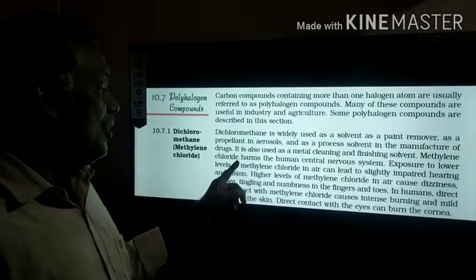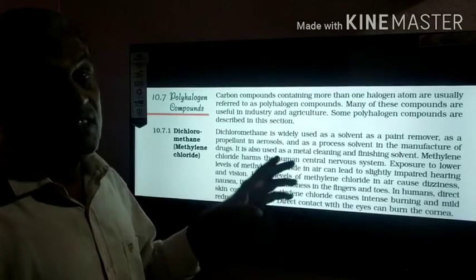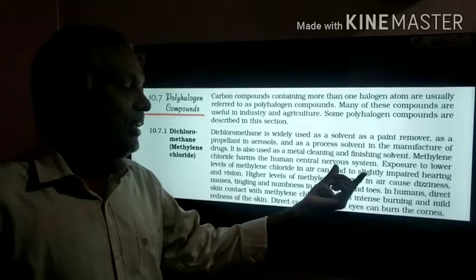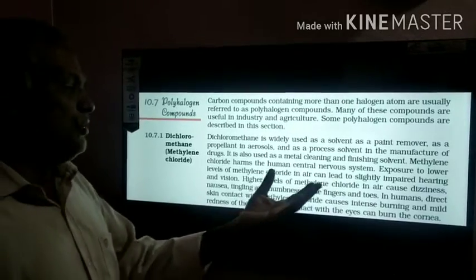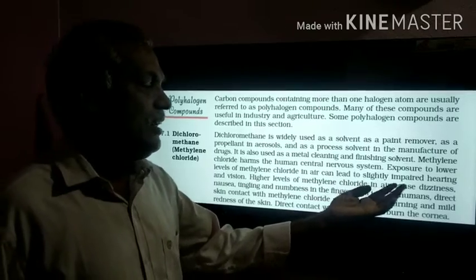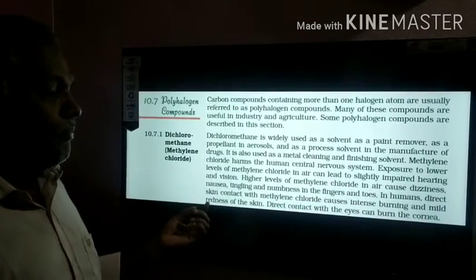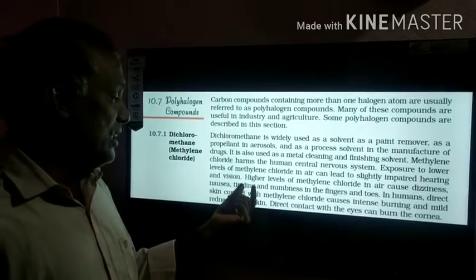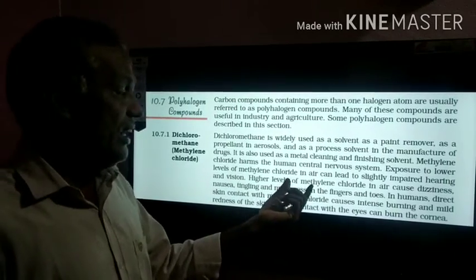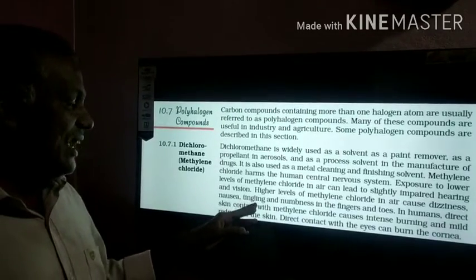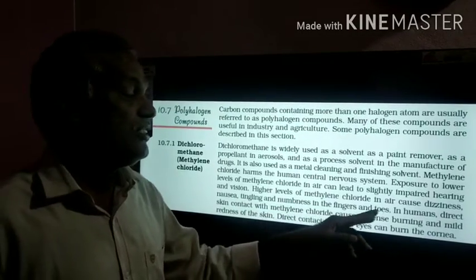Methylene chloride harms the human central nervous system. If you inhale it, it will affect the central nervous system. If exposed to lower quantities in the air, it can lead to slightly impaired hearing and vision. But at higher levels in the air, it causes dizziness, nausea, tingling and numbness in the fingers and toes.